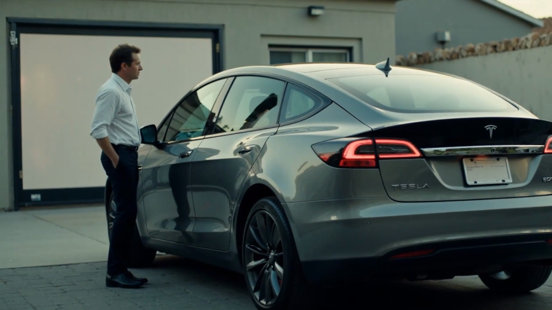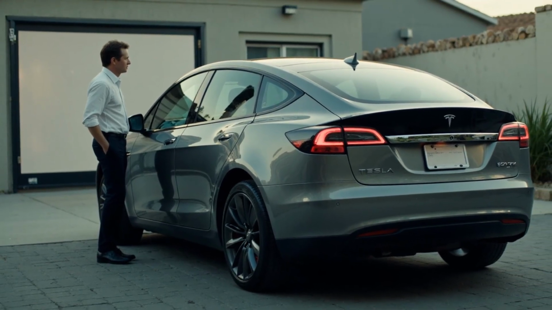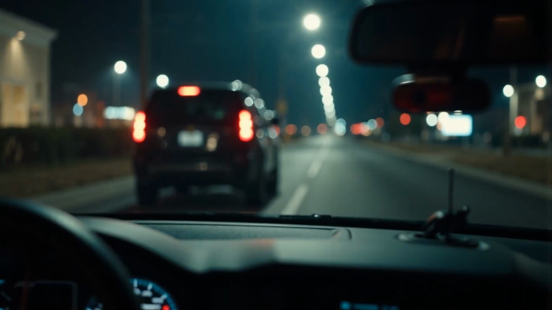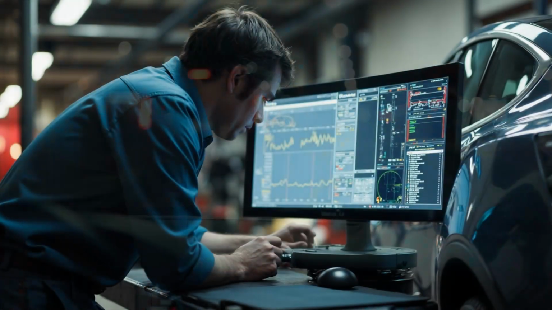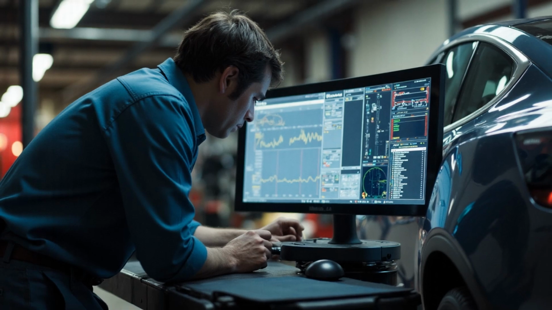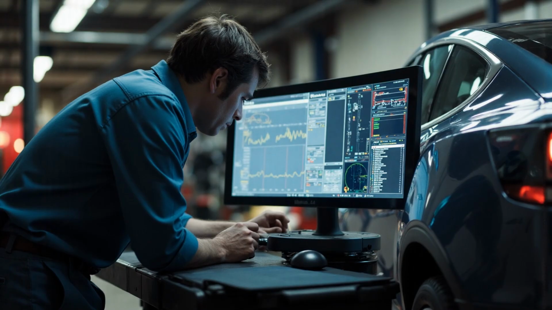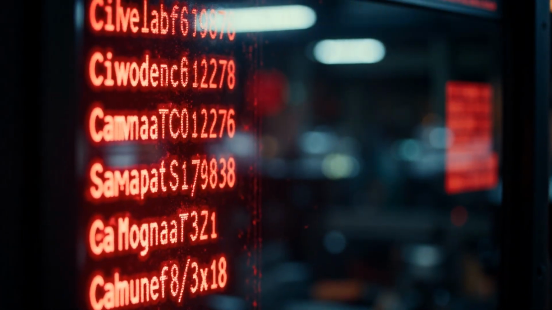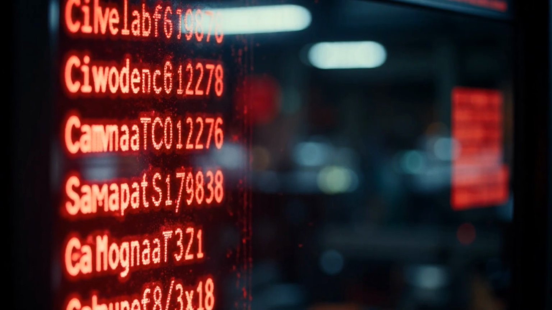For the owner, the correct response is to treat GTW-018 as a warning requiring prompt diagnosis. The code should not be dismissed simply because the car is presently operable. A technician would typically inspect stored logs, verify battery voltages, review recent software activity, and assess whether the issue is intermittent or reproducible. If the code recurs, the likelihood rises that the root cause is structural rather than incidental.